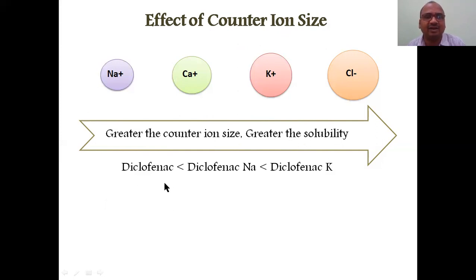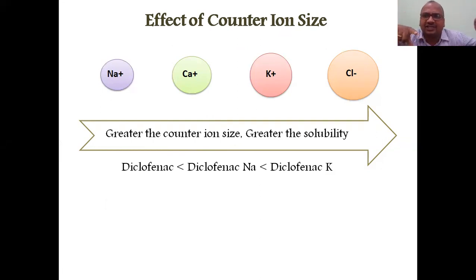See here, plain diclofenac has lesser solubility than diclofenac sodium. Diclofenac sodium has lesser solubility than diclofenac calcium. Diclofenac calcium has lesser solubility than diclofenac potassium. That's why you prefer the potassium. More solubility, BP also reduced.